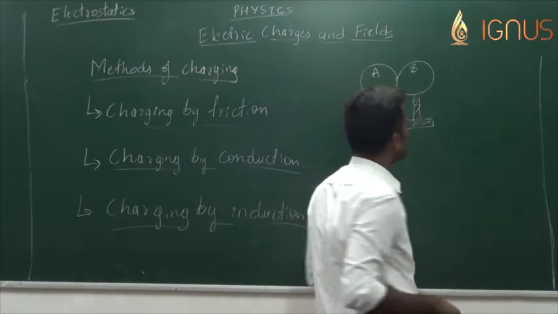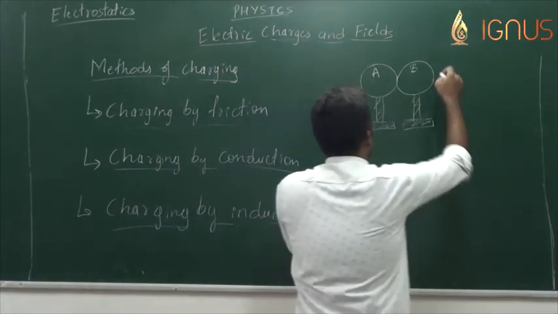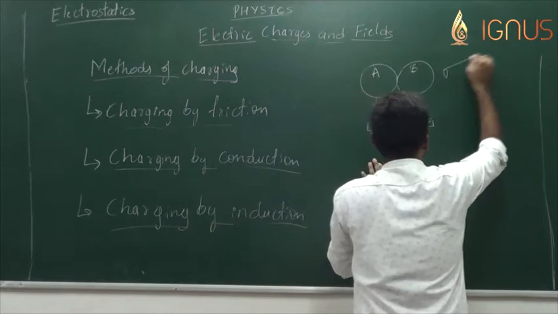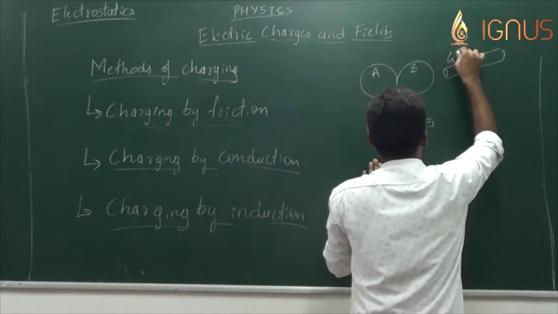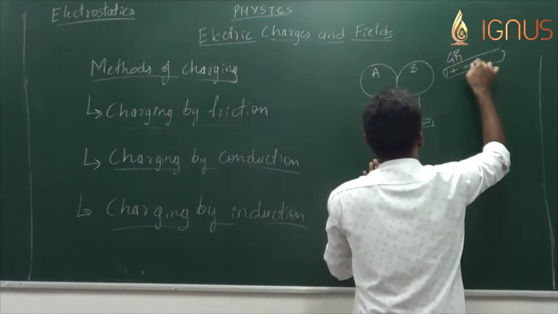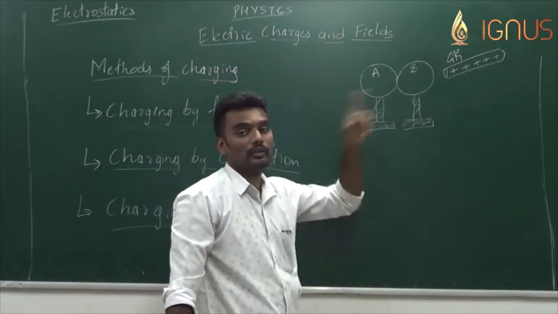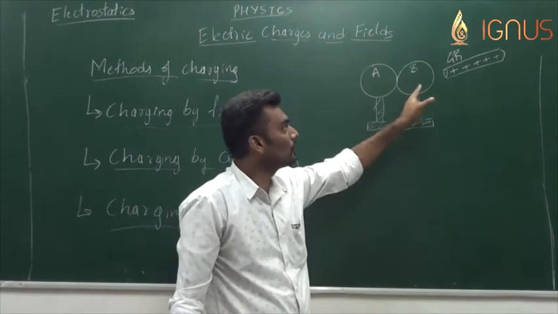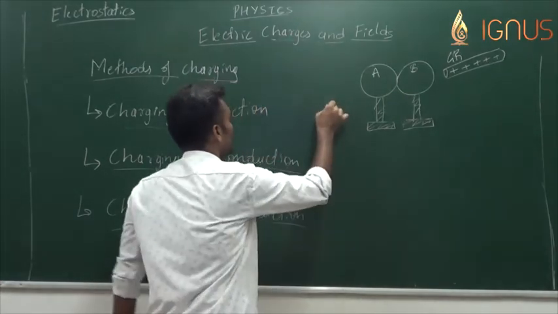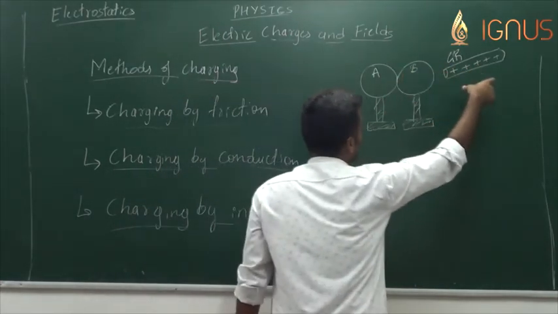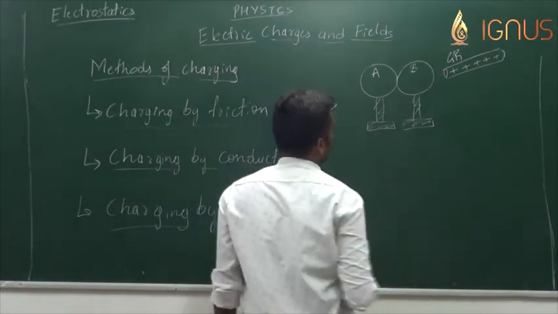None of them has got any charge. Now a charged body, say a charged plastic rod or a charged glass rod, is brought closer to one of the metal spheres, not in contact but brought closer to one of the two. This is the first step. Bring a charged body close to, not in contact, remember, close to one of the metal spheres.